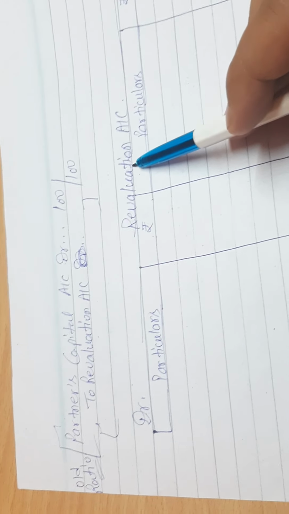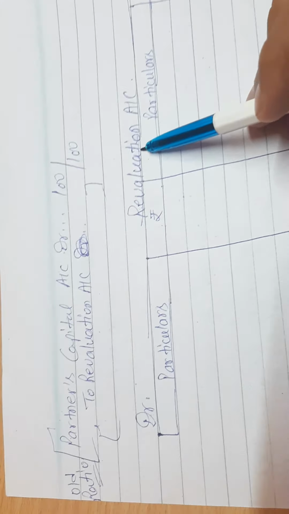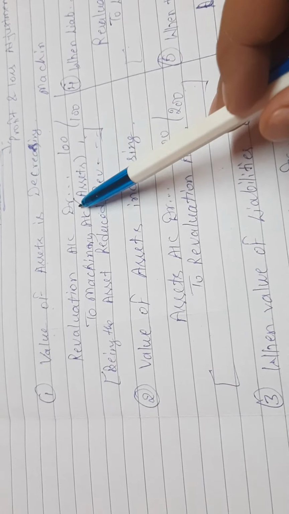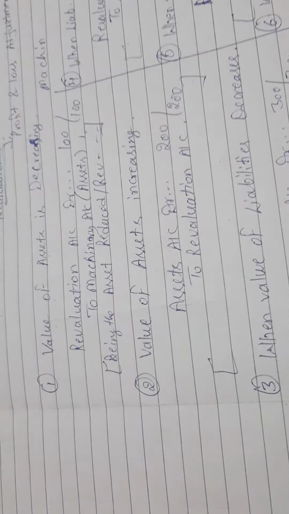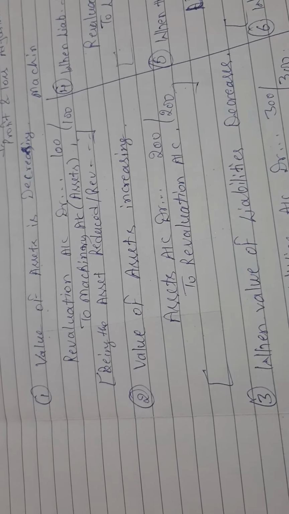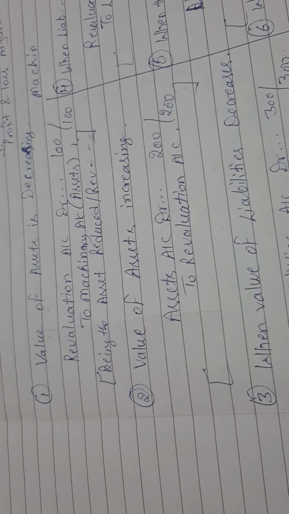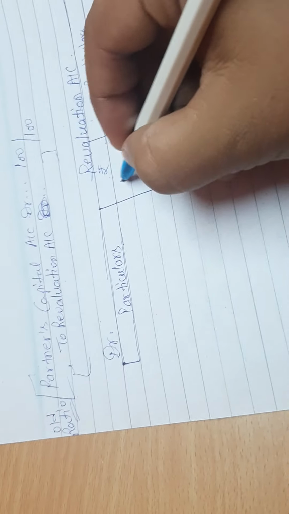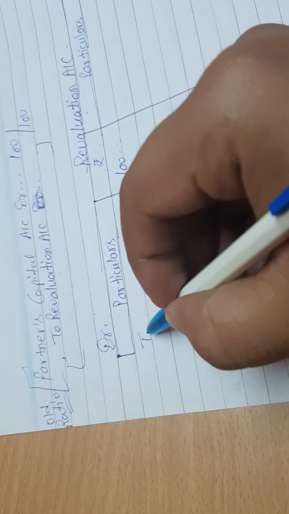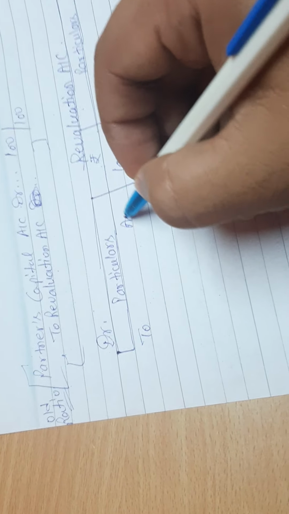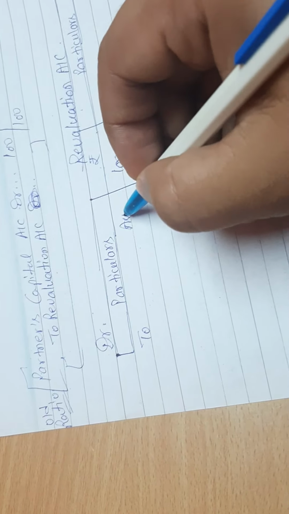In all the entries from beginning till last, we have to look only for the Revaluation word. In the first entry, Revaluation is debited by 100 rupees. You know journal to ledger, so I'm doing the same thing. Debit side 100 rupees by the name of machinery or asset, whatever we have.